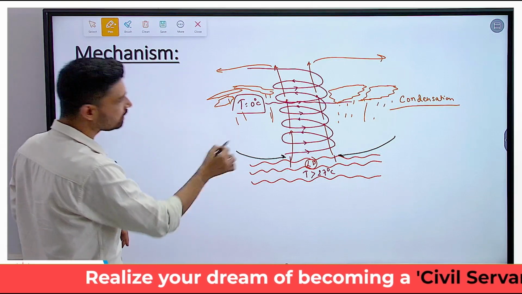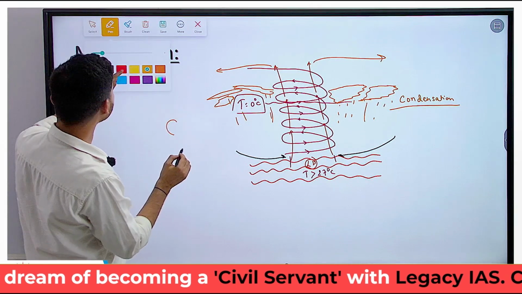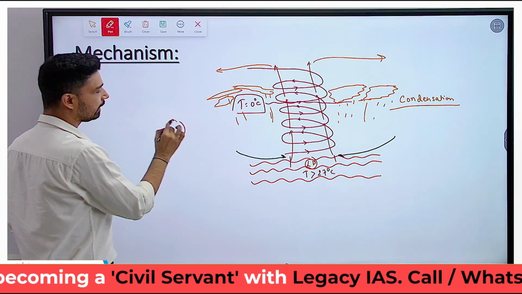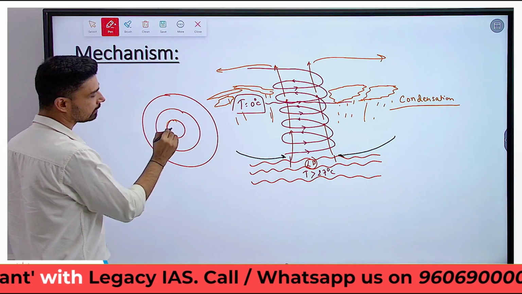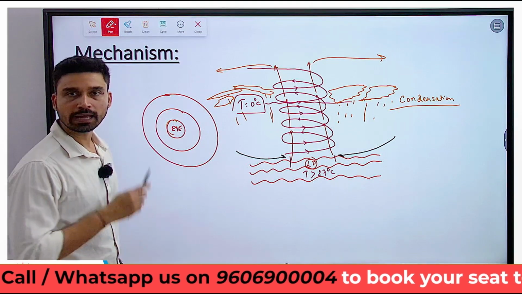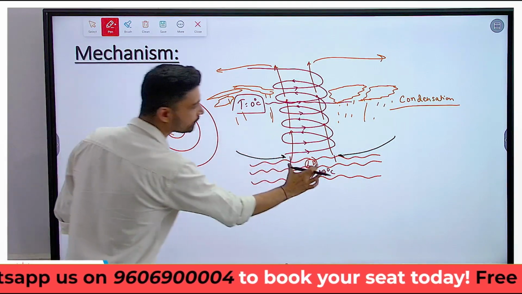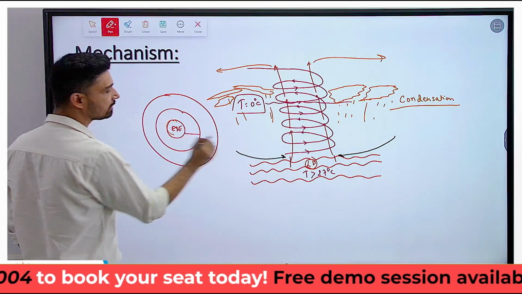So this is the cross sectional view. If you look at the cyclone from top, suppose you are flying in the sky and looking at a cyclonic system from the top, it will look like this to you. At the center of the cyclone, which is the calmest region of cyclone, is what we call the eye. Around the eye, the cylindrical air or wind that is rising up is called the eye wall.